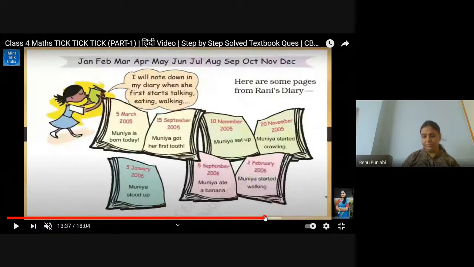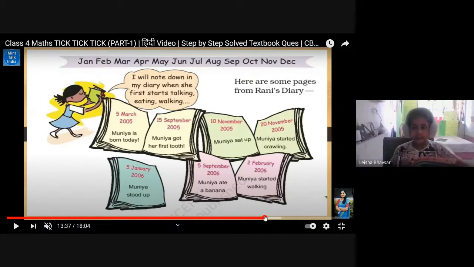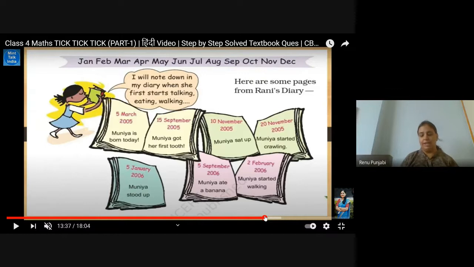This is about the diary of Rani. January, February are the months given here. Rani's diary. Come, let's go to see my new babysitter. Ma, I have bought sweets for Munia, but she cannot eat. Mama is saying she cannot eat because she is too small, and she doesn't even talk.